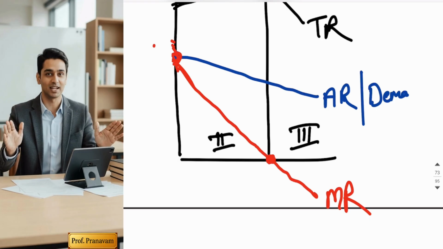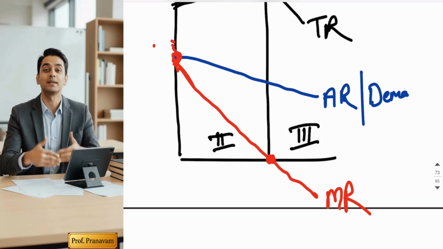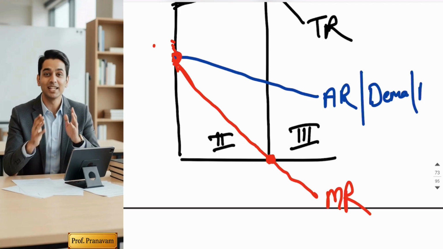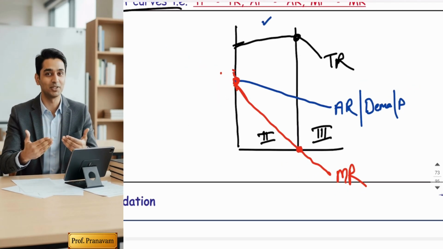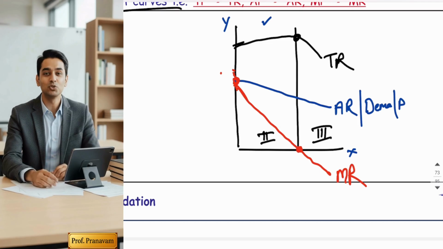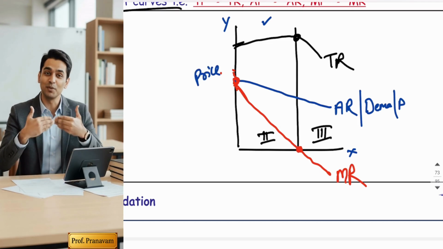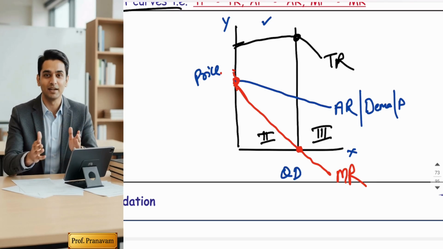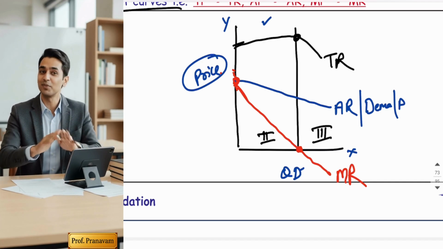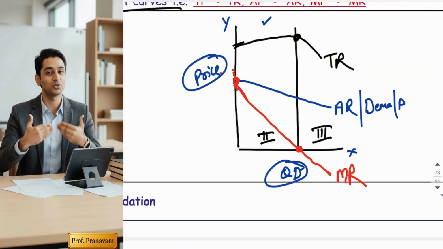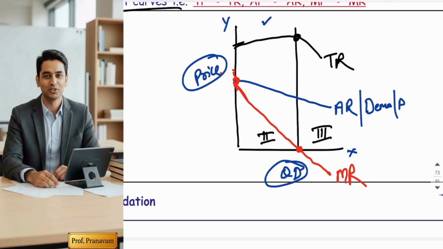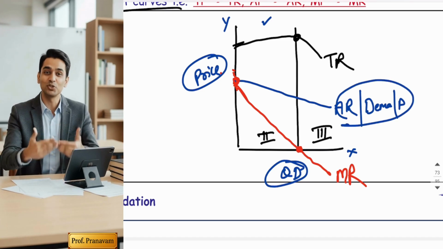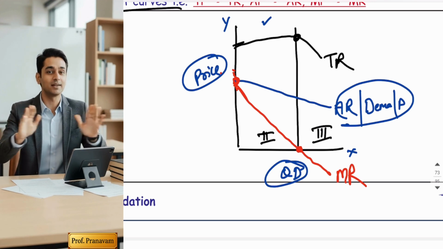Again, I'm repeating, the AR curve also represents the demand curve. That means the AR curve is also known as the demand curve and price line. Sir, we understood AR and price, but how can AR be a demand curve? I'll try to convince you. On the y-axis, we are taking price. Price is my AR only. And on the x-axis, we are taking quantity of output sold. Output sold is basically demand, because only on demand can you sell the output. So as per the law of demand, on the y-axis you consider price and on the x-axis quantity demanded. The downward sloping curve you get is also the law of demand. So the AR curve also represents the demand curve. Hope you got it.